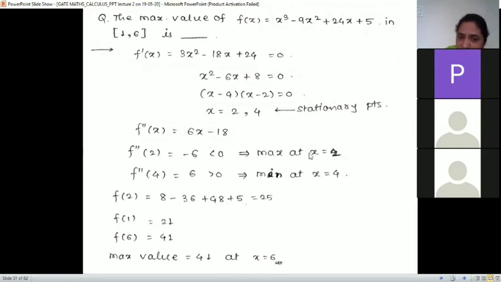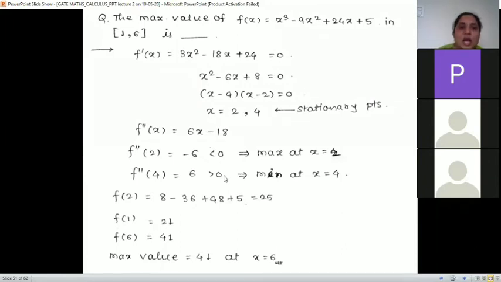That is what? Maxima. Where is it maxima? At x is equal to 2, we get maxima. If f double dash is less than 0, that is maxima. And the second stationary point is 4. So we are finding f double dash of 4. We put 4 here, 6 into 4, 24 minus 18, that is 6, which is greater than 0. So at that point there is a minima.